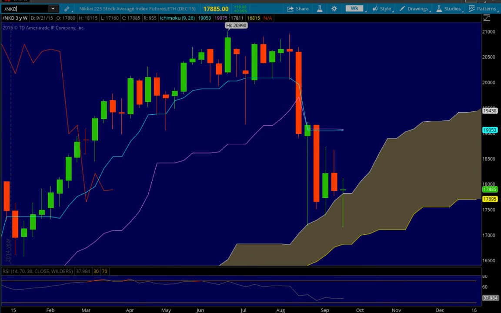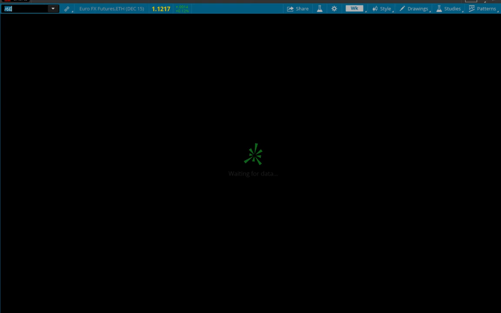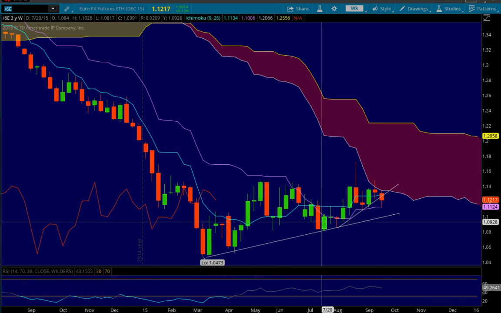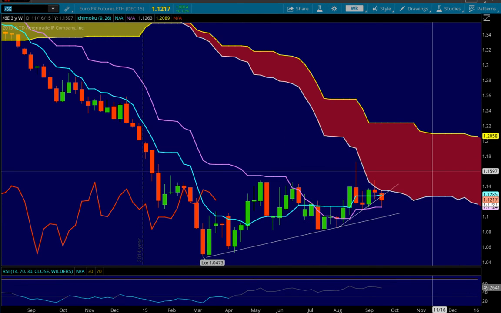So oftentimes the Nikkei leads the U.S. markets, but I really found it helpful to pay more attention to the DAX last week. More stuff going on in Europe than in Asia at the moment, but could flip-flop back to the Nikkei any day. Well, let's just look at the euro for fun. So the euro is still bearish and under the cloud, and let me zoom in a little bit closer.